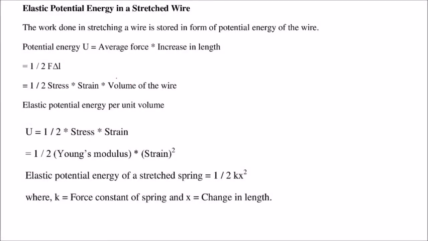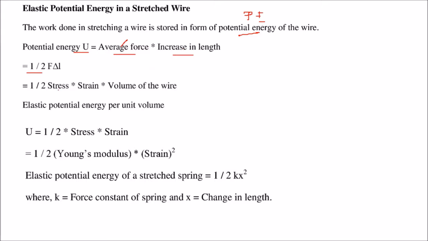Elastic potential energy in a stretched wire. The work done when you stretch a wire is stored in the form of potential energy of the wire. So potential energy U can be seen as average force times the increase in length, which is half of force and increase in length.